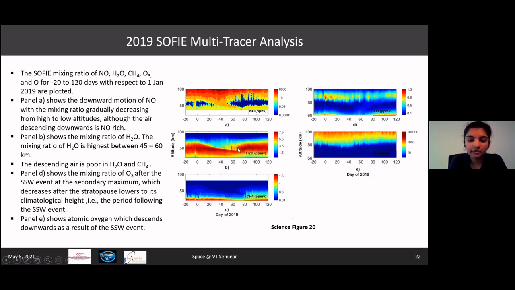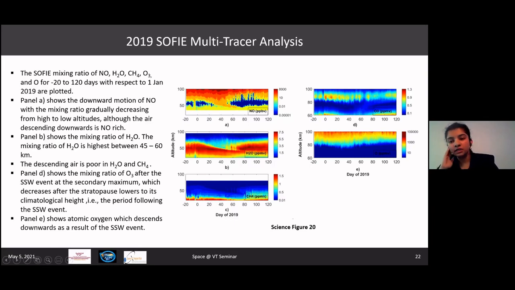Similarly, looking at water vapor, we can see that the concentration of water, unlike nitric oxide, is low at higher altitudes, but is very strong between 45 and 60 kilometers. And methane follows the same pattern as that of water. Its concentration is much lesser than nitric oxide. In fact, it's very, very low at higher altitudes, and it is strongly present at lower altitudes.